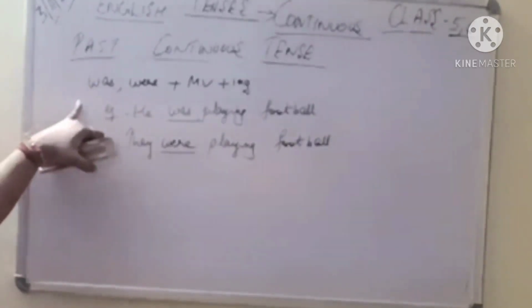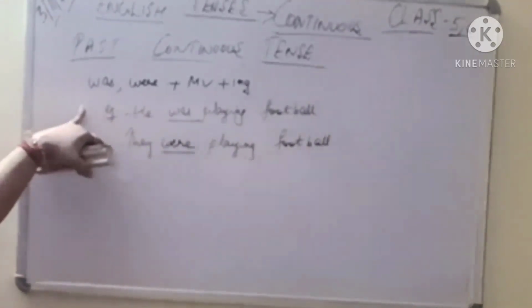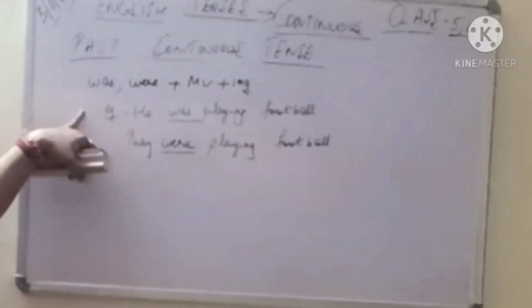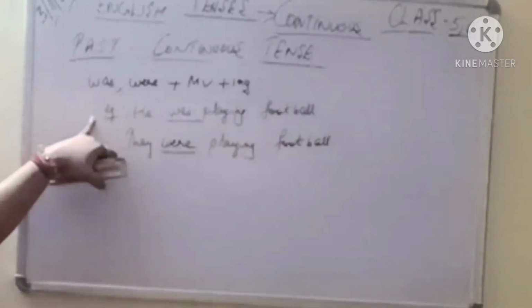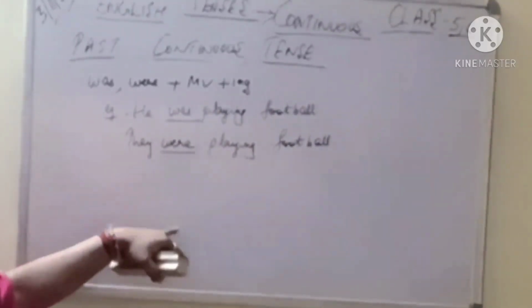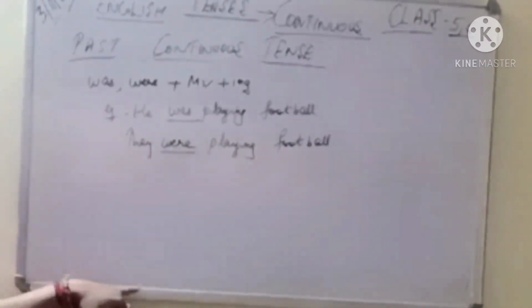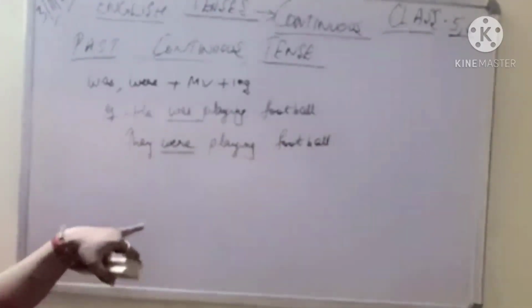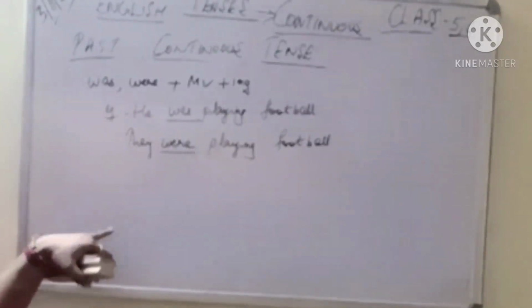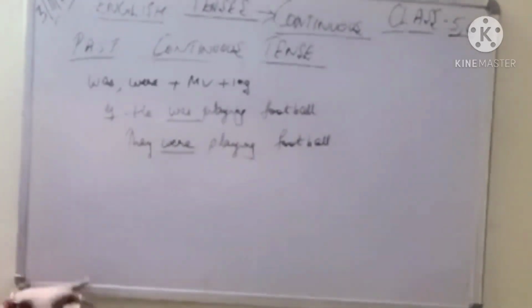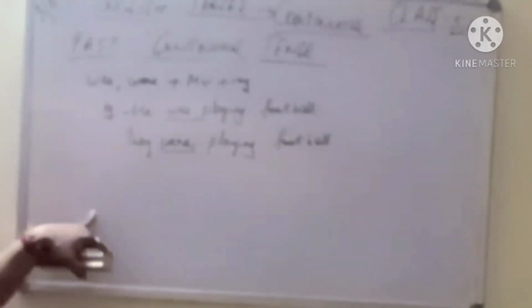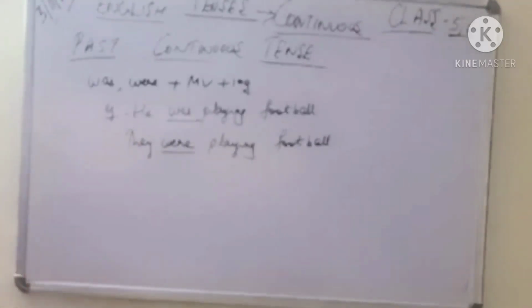But for the past we always have to use was, were, as in case of present we always use is, are, am. So was playing, was reading, was sitting, was standing, was eating, was sleeping, was dancing. They were playing, they were dancing, they were sleeping, you were going, you were sleeping, depending upon first person pronoun, second person pronoun and third person pronoun. This way you will make your past continuous tense, the action that was going on in the past time.